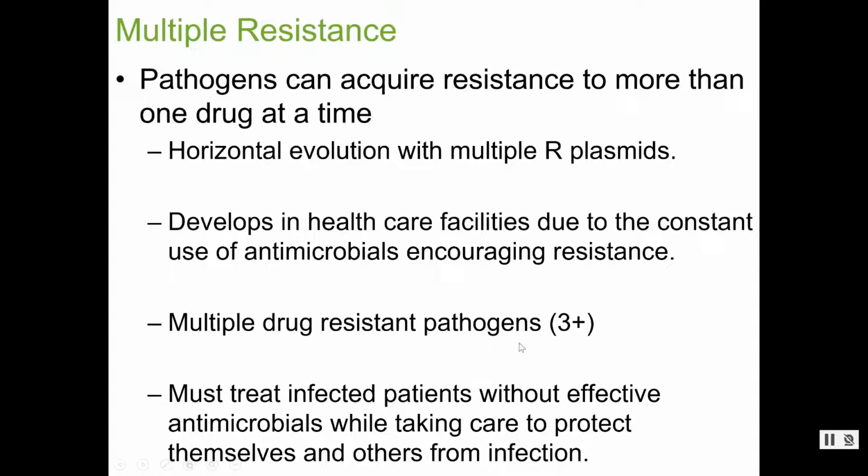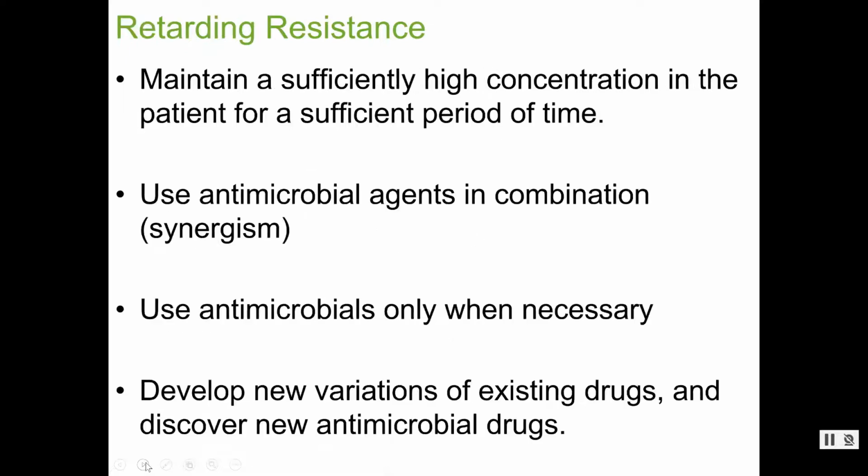Now that we know how this happens, we know that this is an issue, we are trying to protect our patients, trying to do things that make it difficult for these multiple drug-resistant pathogens to develop. Again, our drugs are our defense mechanisms, and if pathogens get around our defenses, then we're back to being killed by bacterial diseases, and we want to protect ourselves from that.